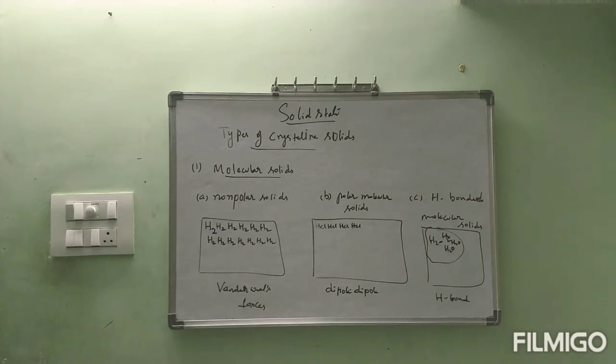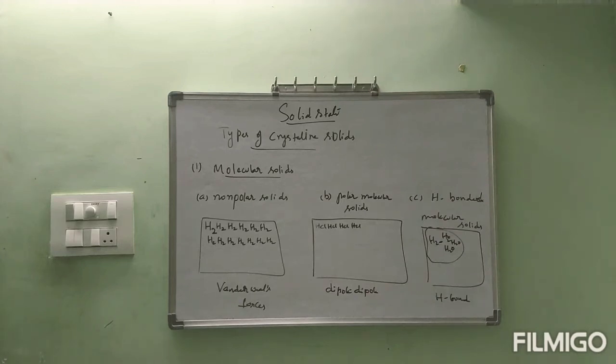Types of crystalline solids. We started with the first type of crystalline solid, that is molecular solid. Molecular solids are again classified into three types. What are those three? Non-polar molecular solids, polar molecular solids, and hydrogen bonded molecular solids. Under non-polar molecular solids, examples hydrogen, F2, Cl2. If we are able to convert all these hydrogen gas, fluorine gas, chlorine gas, oxygen gas into solid state, those are all called non-polar molecular solids.